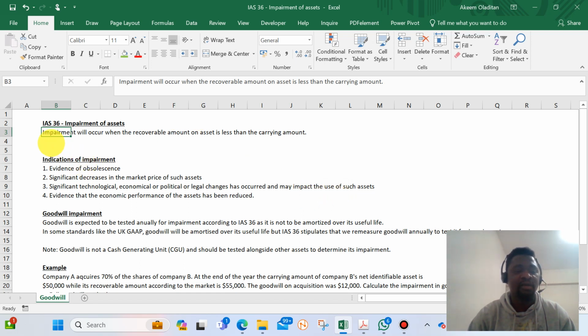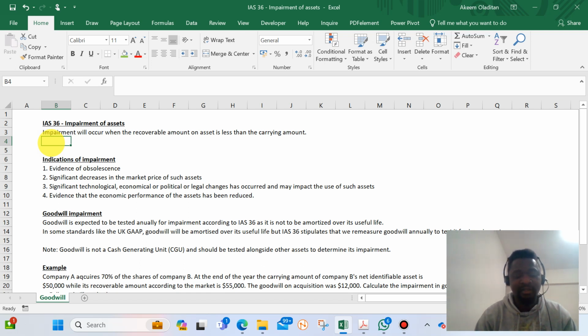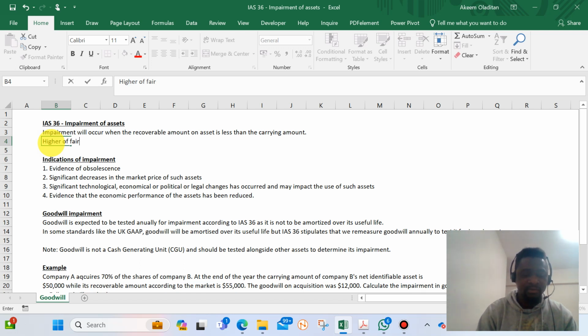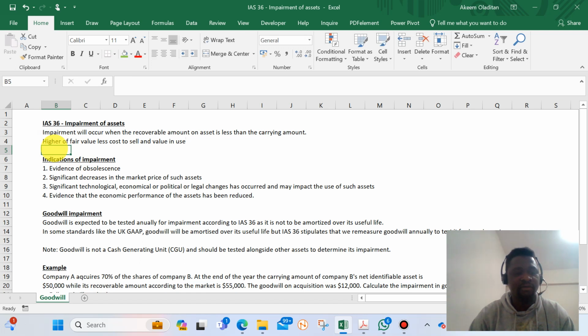So let me just use a simple example to explain what recoverable amount is. Recoverable amount, according to IAS 36, is the higher of fair value less cost to sell and value in use. So what does fair value mean?